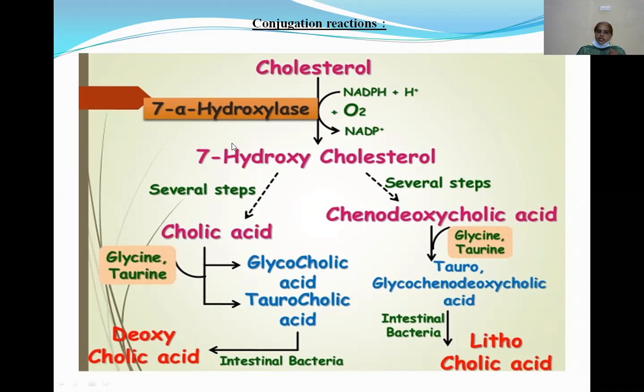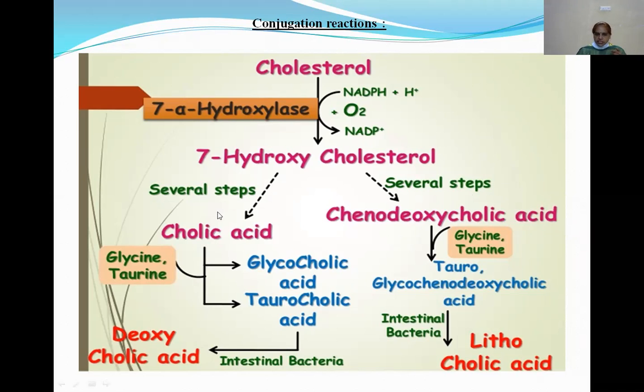7-hydroxylase. See here it is. This 7-hydroxycholesterol undergoes several reactions and produces cholic acid and chenodeoxycholic acid. These cholic acid and chenodeoxycholic acid are non-conjugated bile acids. Up to here they are not conjugated with any other component. Okay, cholic acid and chenodeoxycholic acid.